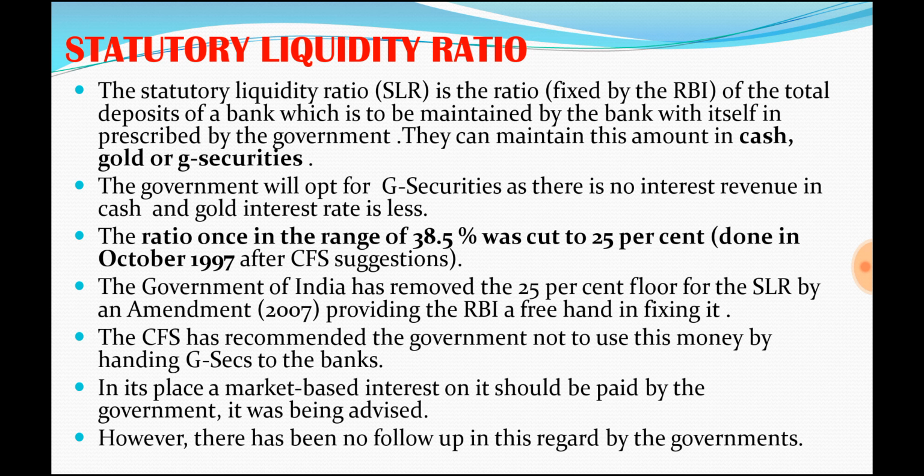So this has also come down. See, 21.5 is where it is now, and 38.5 before, that is nearly 45 to 50% of the amount. If that amount is kept idle, what is the purpose of it? The purpose of decreasing this SLR is that banks will have more money to lend.